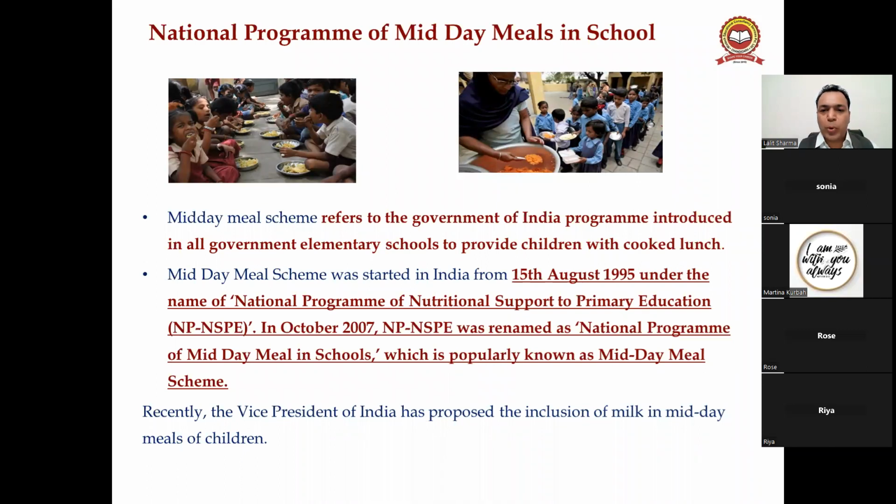under the name of National Program of Nutritional Support to Primary Education. In October 2007, this scheme was renamed as the National Program of Midday Meal in Schools, which is popularly known as the midday meal scheme. Okay. Recently, the President of India has proposed the inclusion of milk in the midday meal of children. Right?